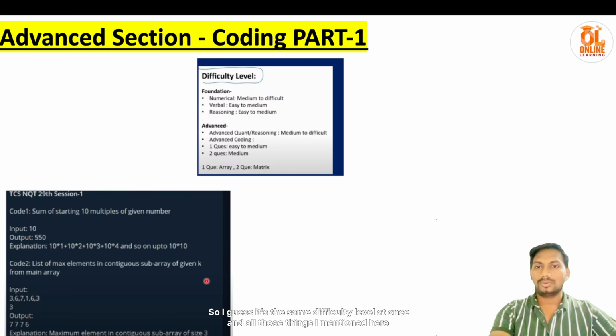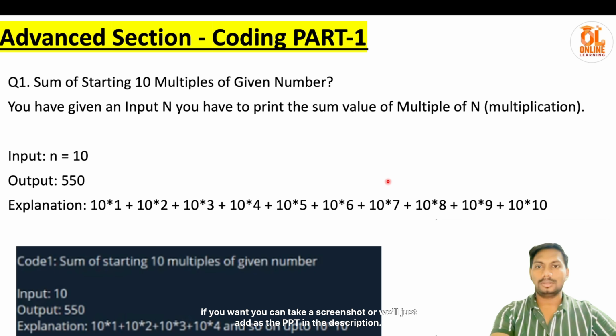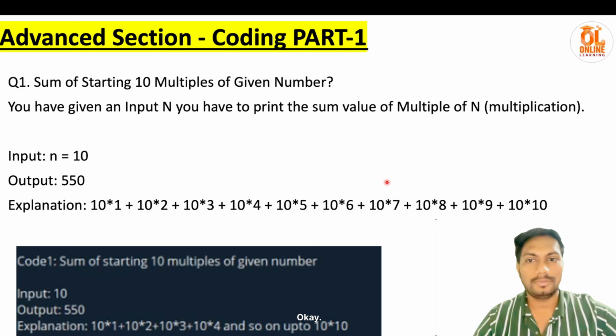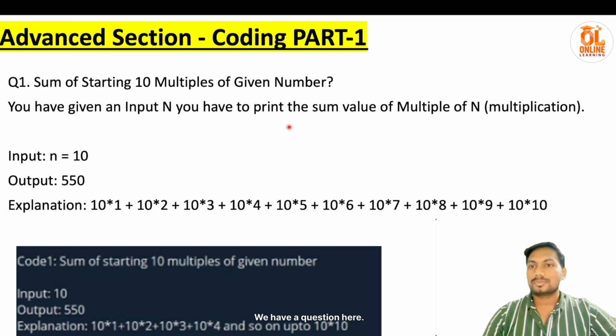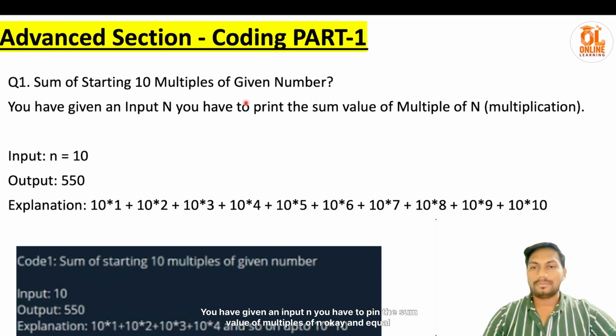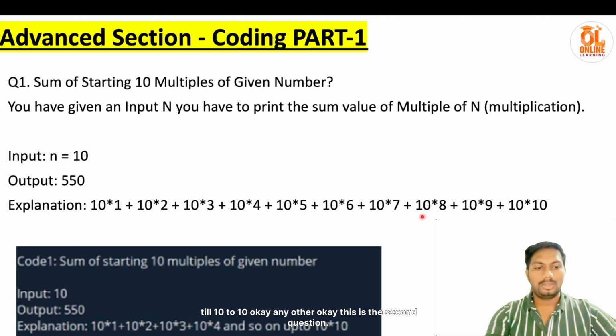Okay, so I guess it's the same difficulty level, advanced, and all those things are mentioned here. If you want, you can take a screenshot or we'll attach the PPT in the description. Okay, we have a question here: sum of starting 10 multiples of a given number. You are given an input n, and you have to print the sum of the multiples of n. For n equal to 10, the output is 550. Explanation: 10 into 1, 10 into 2, 10 into 3, 10 into 4, 10 into 5, and so on till 10 into 10.